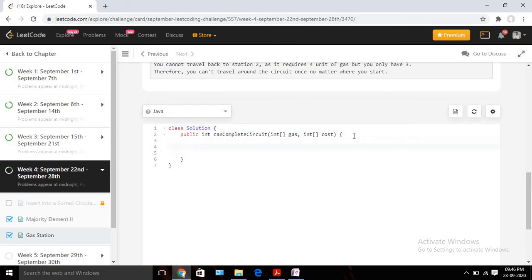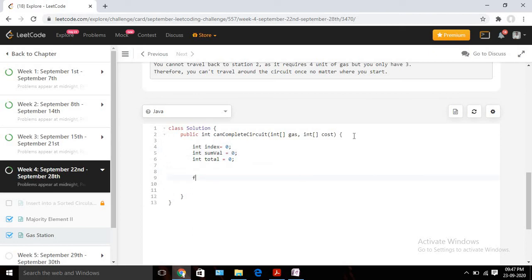So as I already told you, I am going to take two variables, rather three variables. One will be the total, in which we are going to keep tracking the total difference for all positions or all gas stations. Another one is a variable index, in which I am going to keep storing my start index, okay? Initially it will be 0. Apart from that I need another variable, let us take int sum. Here I am going to keep tracking my temporary sum. Based on this sum, we can decide whether we should make this index the starting index or not, okay? So let us declare that also, sum val, and initially again it will be 0.